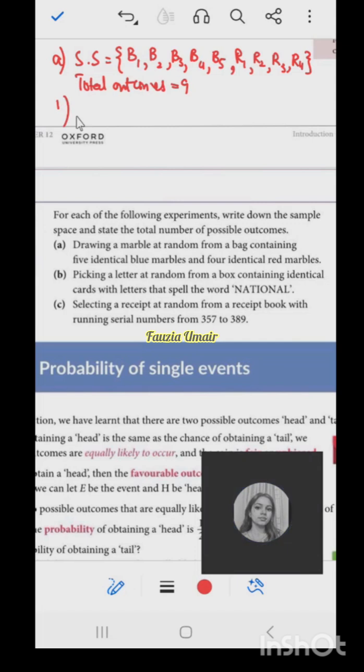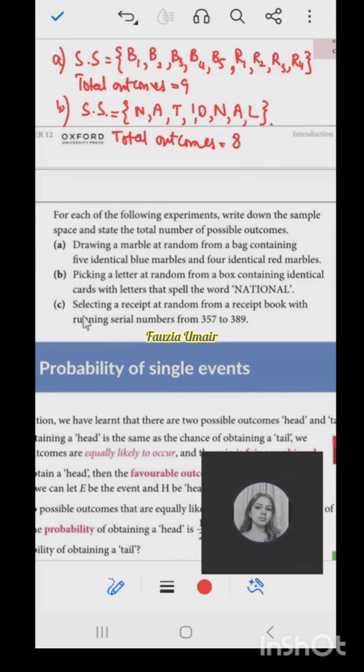Same is the case with part B. Part B is picking a letter at random from a box containing identical cards with letters that spell the word NATIONAL. What is the sample space? Ma'am, NATIONAL. That's right, the whole word. Even the repetition will be there because they are separate cards. So what are the total outcomes? Total outcomes are 8, right?